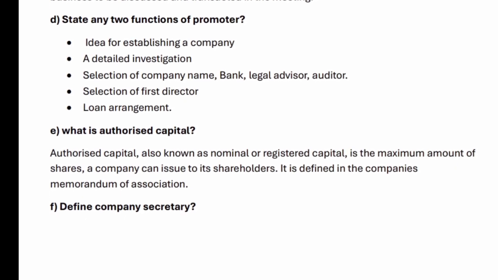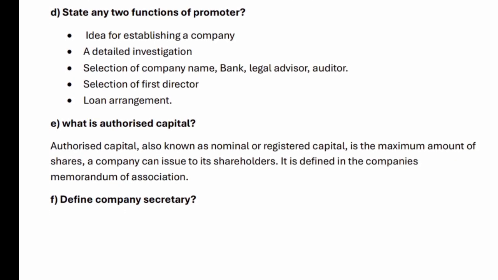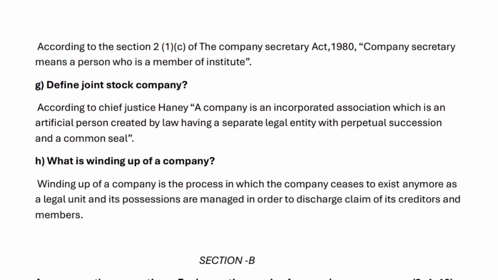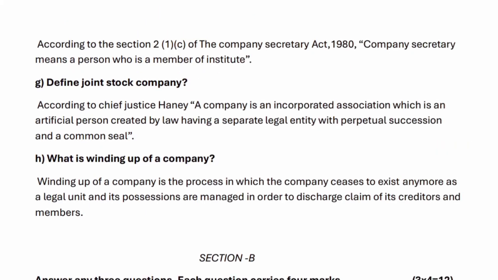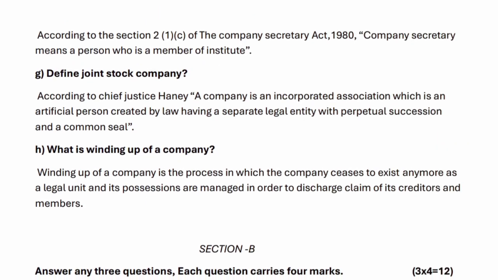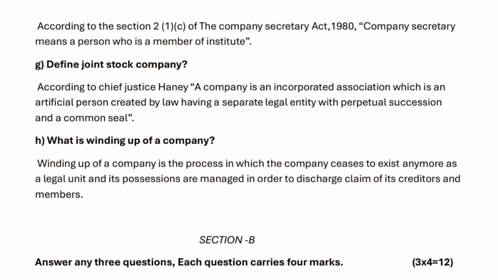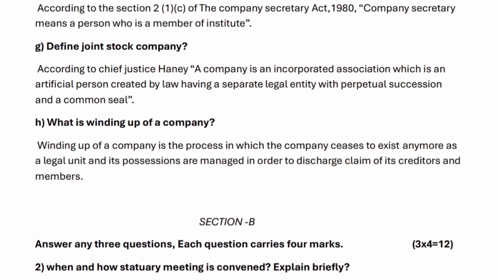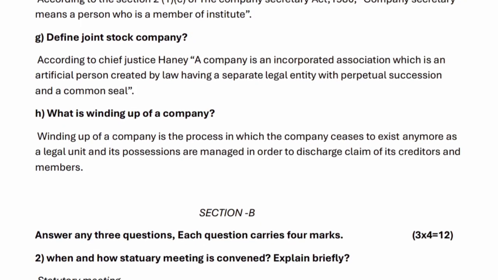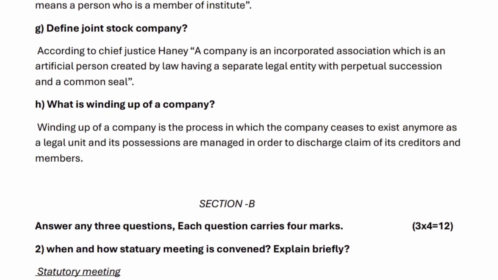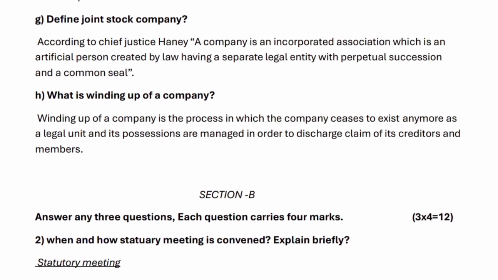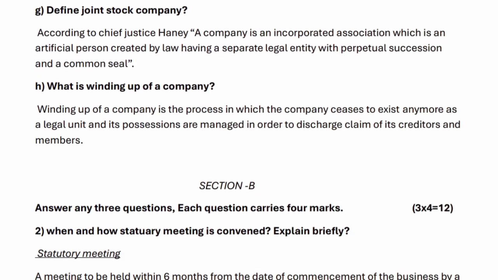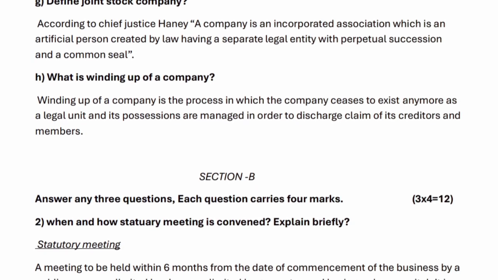F. Define company secretary. According to Section 2(1)(c) of the Company Secretary Act, 1980, company secretary means a person who is a member of the institute. G. Define joint stock company. According to Chief Justice Haney, a company is an incorporated association which is an artificial person created by law having a separate legal entity with perpetual succession and a common seal.